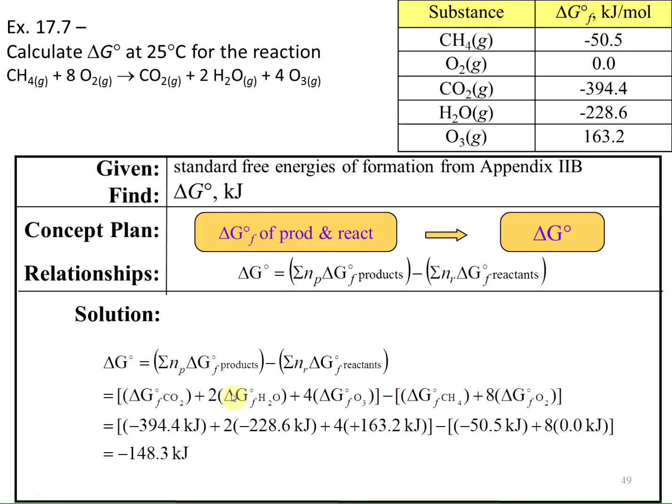So we'd sum up this portion of our equation, and then we're going to subtract out the sum of the delta G's for the reactants.